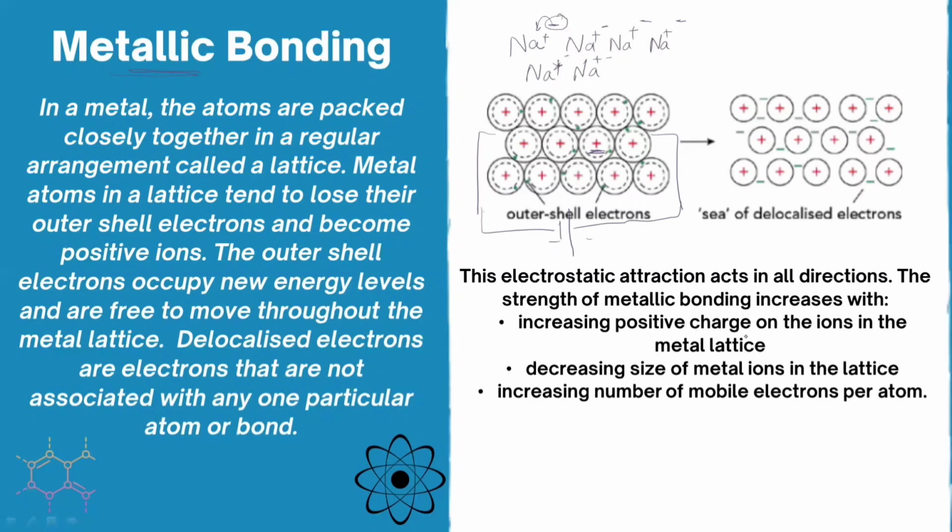The strength of metallic bonding increases with increasing positive charge on the ion because, you know, the more the positive charge, the more the electrostatic force of attraction between the positive ion and the electrons. Similarly, if the size of the metal is smaller, it means there will be less shielding effect and the positive ion will attract the electrons much more strongly. And the third factor is increasing the number of mobile electrons. Obviously, when the number of electrons is greater, there will be greater electrostatic force of attraction, and the bond will become stronger.